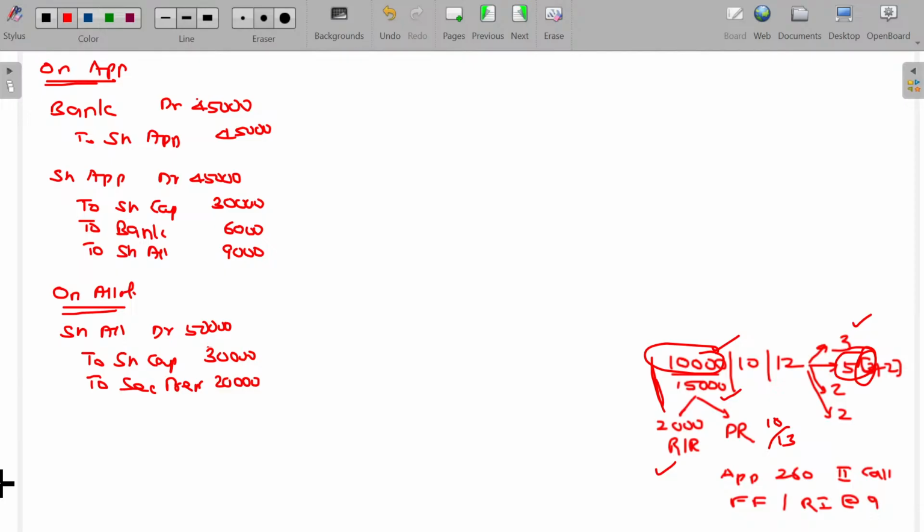While receiving, already we have the excess application money to be adjusted, which is 9,000 rupees. Now I just adjust this 9,000. Here the bank account debit to share allotment, 50 minus 9, 41,000. We got that.